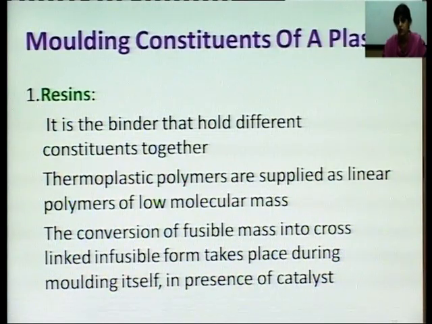Now, let us discuss the molding constituents of a plastic. The first constituent of a plastic is resin. What is resin? Resin is the binder that holds the different constituents together. Thermosetting polymers are supplied as linear polymers of low molecular mass, and the conversion of fusible mass into cross-linked infusible mass takes place during molding itself in presence of catalysts. So, that is resin.